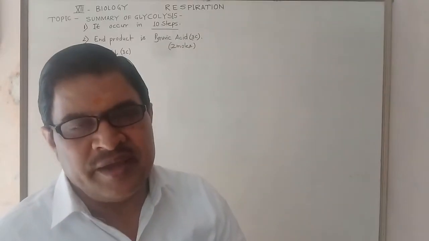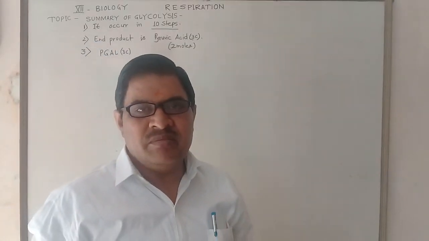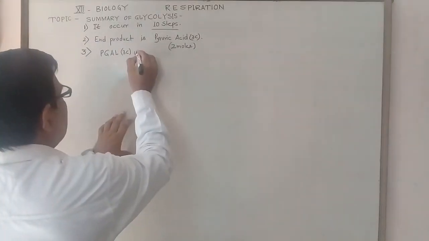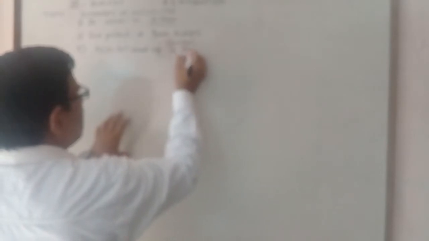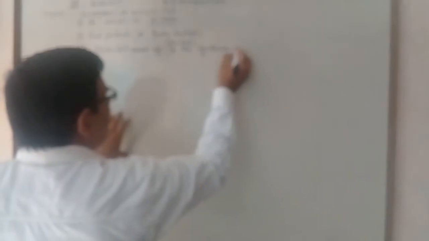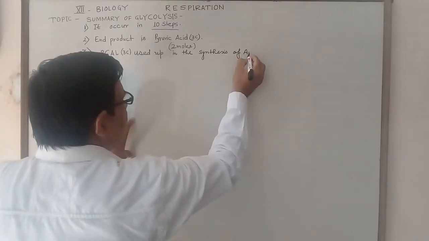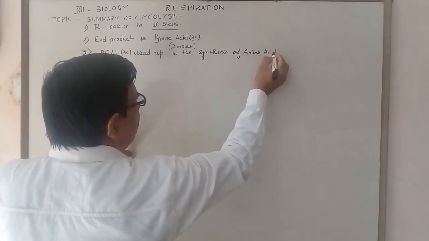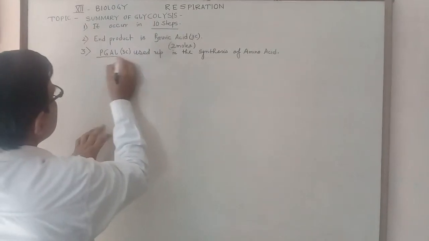PGAL means phosphoglyceraldehyde, which is used up in the synthesis of amino acids. Amino acids are synthesized from such phosphoglyceraldehyde. In abbreviation it is written as PGAL.